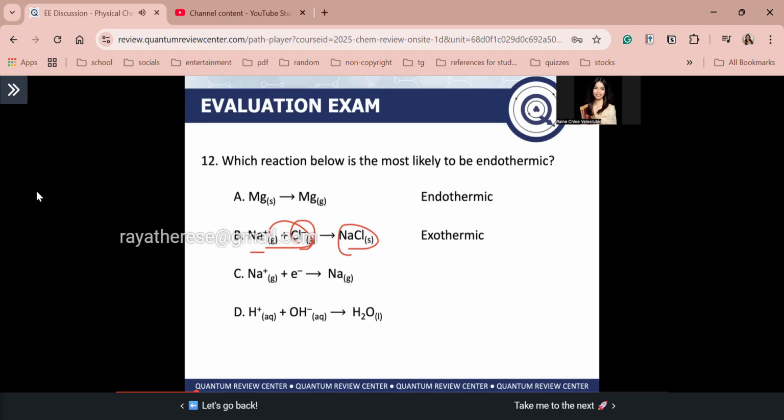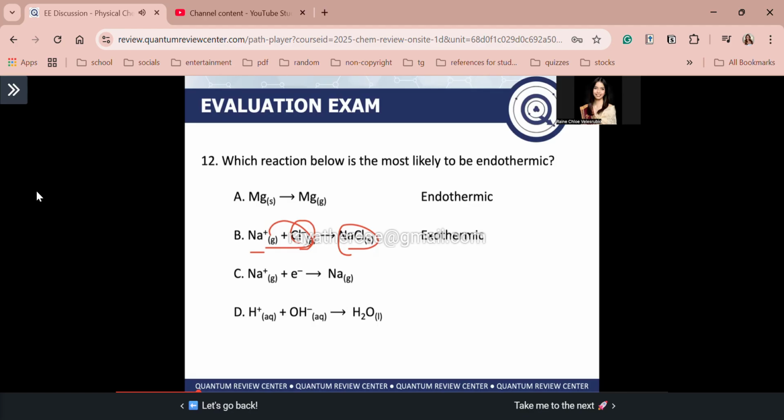So you have here sodium ion plus an electron forming sodium, also a gas. So you have reduction: sodium gained an electron. Usually, guys, this is an exothermic process. But for Na+ to be reduced to Na, you have a positive electron affinity. Recall the definition of electron affinity: for a gaseous atom, for example sodium, you add another electron to it. So sodium gains another electron, and you have a positive electron affinity.